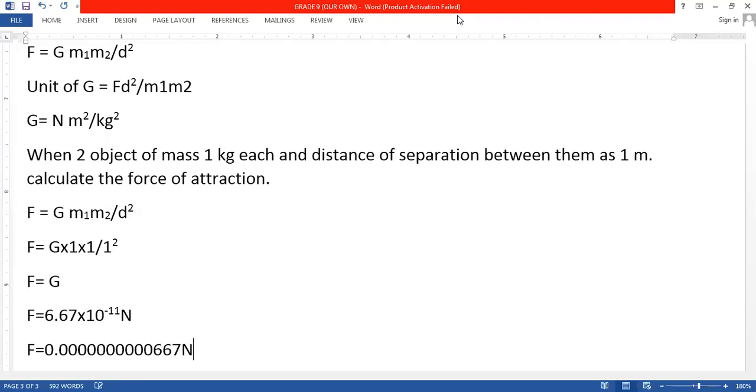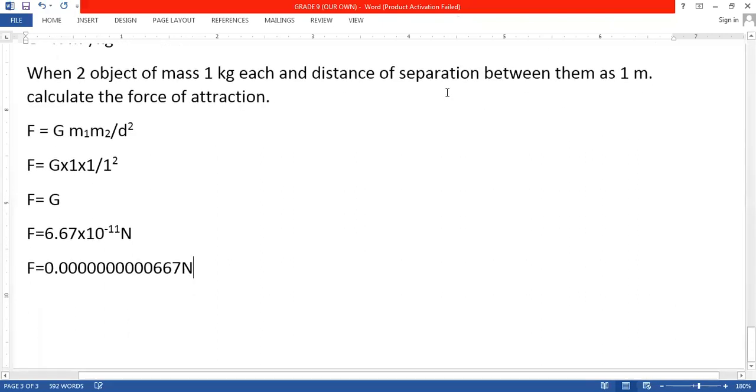Okay, this is the force of attraction between two objects of mass 1 kg each and the distance between them as 1 meter.